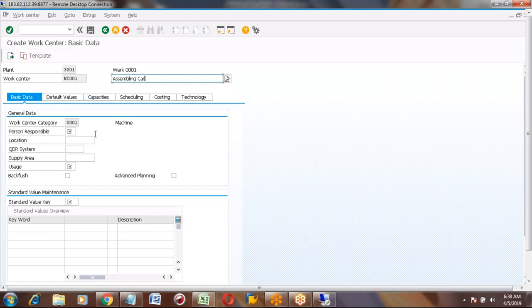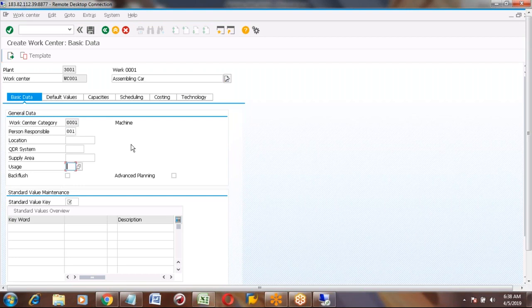In basic data, the first fields are like person responsible. Person responsible is nothing but the person who is maintaining that work center, the supervisor or manager. You can put his name here, and then usages.